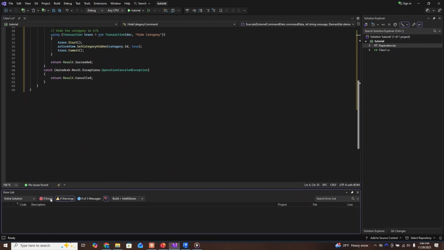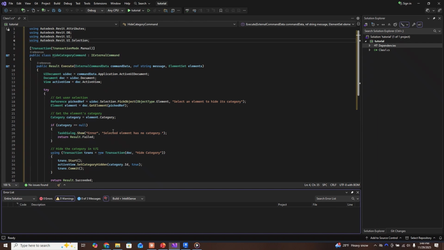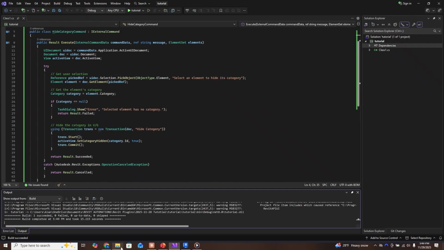Okay, so it looks like it's shown 0 errors. Now we're going to build solution. Alright, perfect. Now let's test it out in Revit.